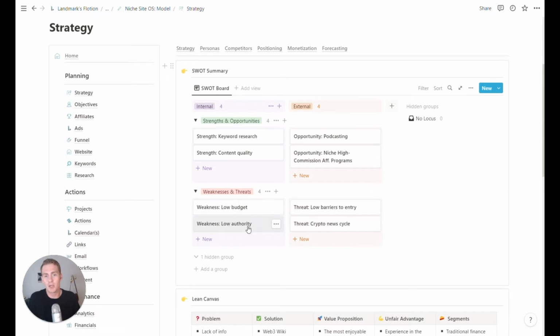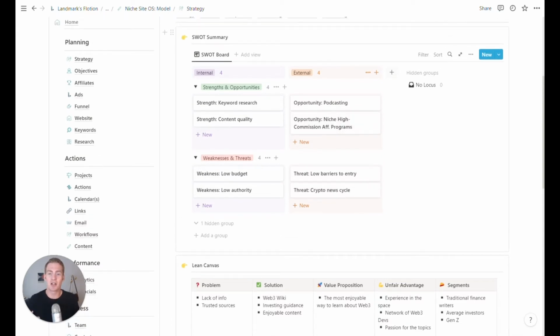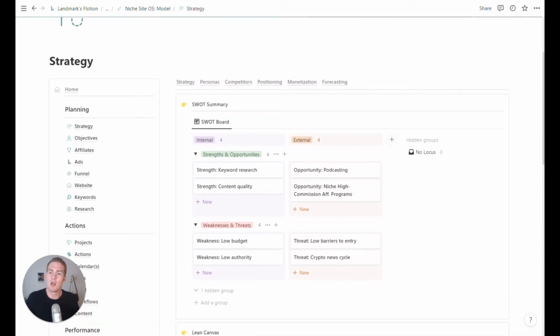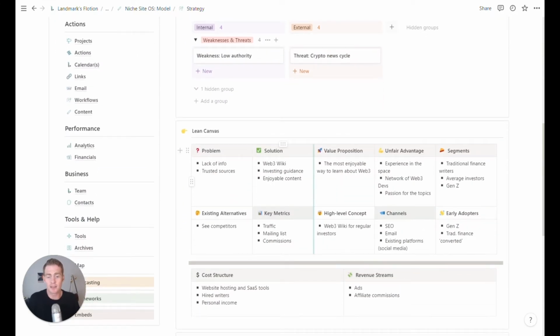Their weakness might be low budget, low authority, they're just getting started. And then some threats might be that it's an emerging field. Maybe there are low barriers to entry in terms of the keywords haven't really been fleshed out and won by any big competitors. And then there's also the crypto news cycle, which moves pretty quickly. So I don't know if that's a threat, but this is just to give an idea. If you are trying to take this niche site more seriously and you want to develop a clear strategy for how you're going to go about it and differentiate, you can also use this lean canvas model.